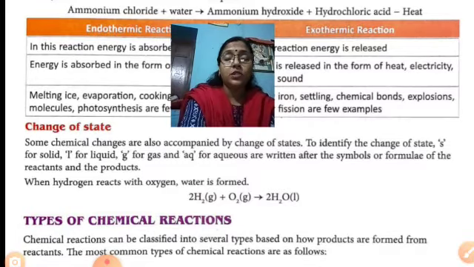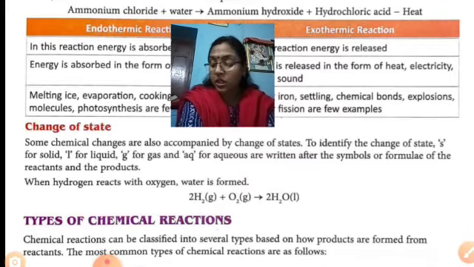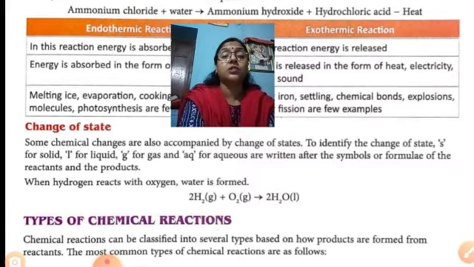How many changes take place in a chemical reaction? Evolution of gas, change in color, change in odor, precipitate formation, change of state, and change in temperature. These are the main changes that take place in a chemical reaction. That's all.